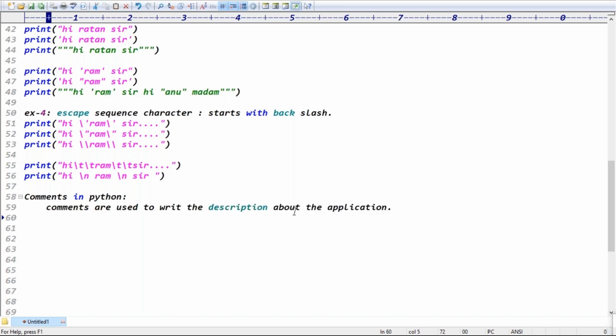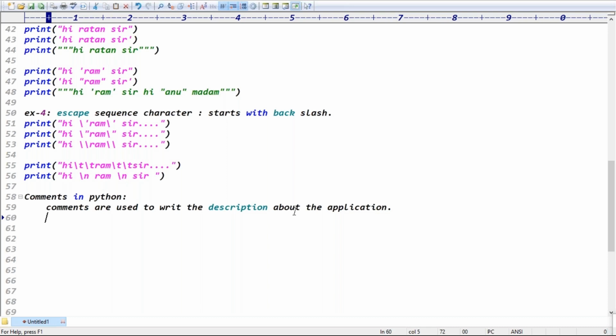Definitely, project level comments are very important because today we are writing the application. Who knows? After one month, if you resign from the company, some other person has to maintain that code, right? So the comments are very important, guys. Comments are used to write the description about the application logics, to understand the logics easily.